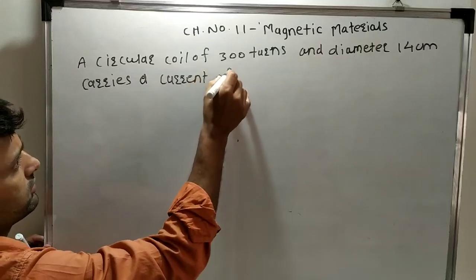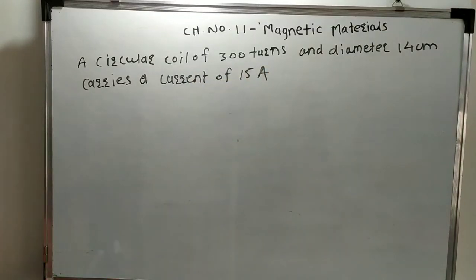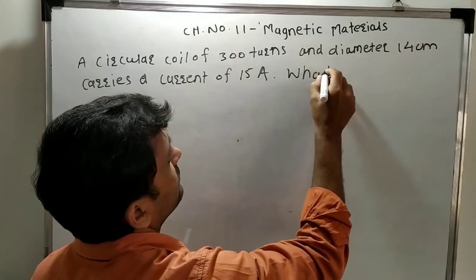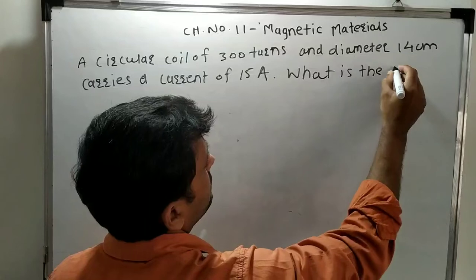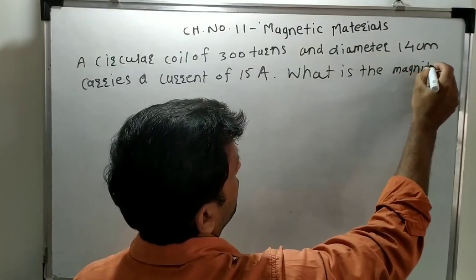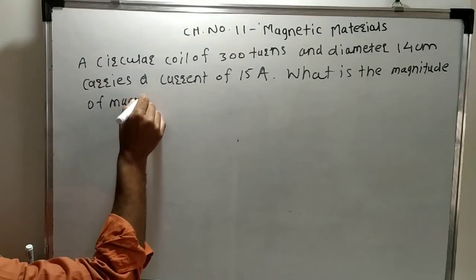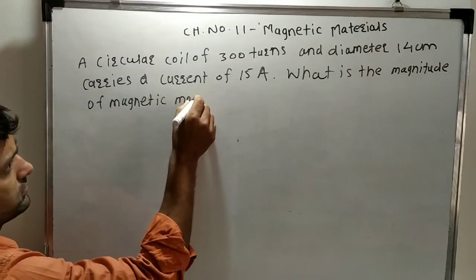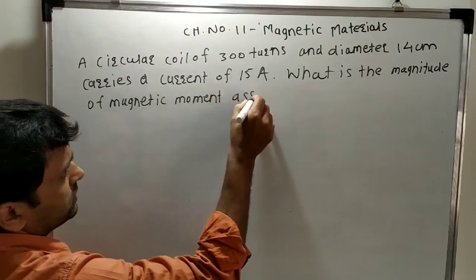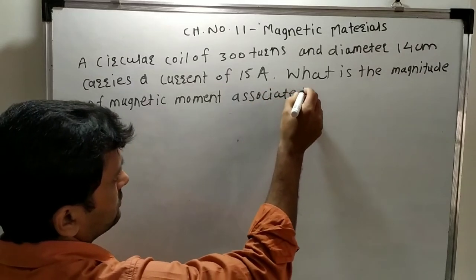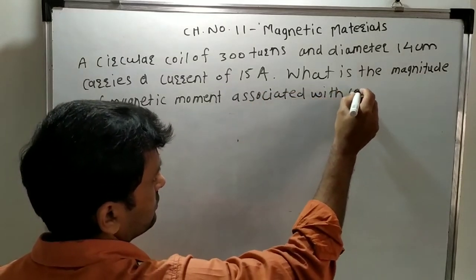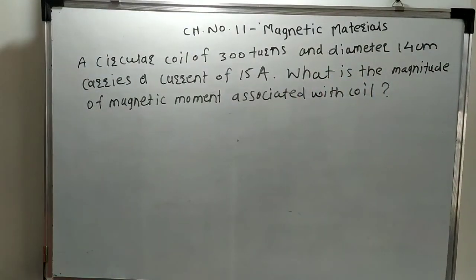What is the magnitude of the magnetic moment associated with the coil? So this is the question we can solve on the basis of the magnetic moment.